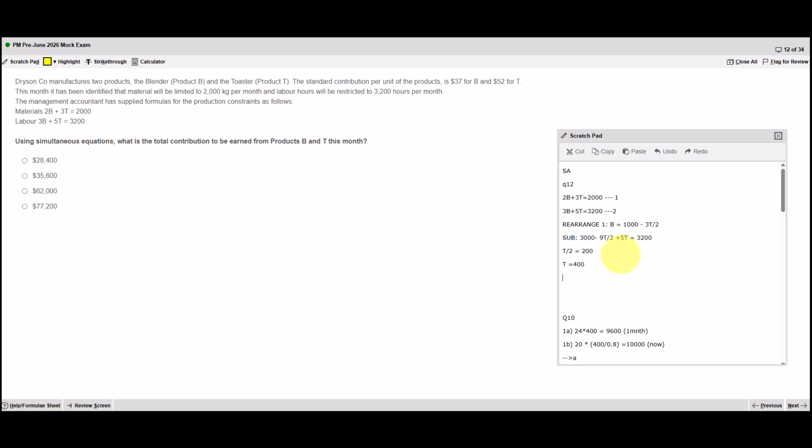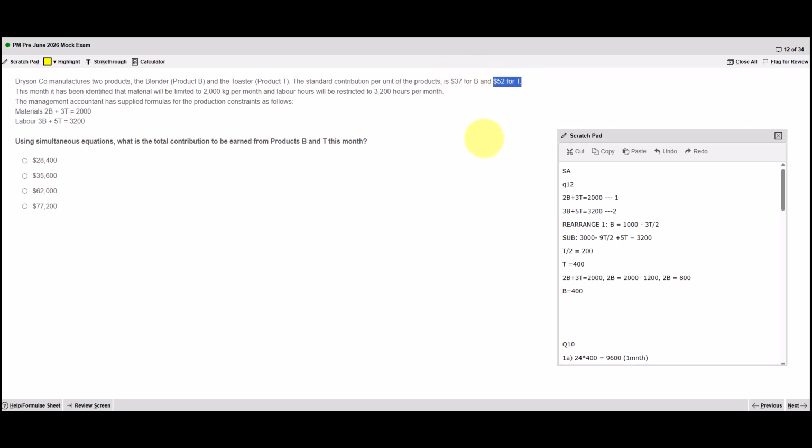Now I need to find the number of B's. If T is 400, I'm going to substitute into this, so I end up with 2B equals 2000 minus, and it's 3T, so that's 1200. So 2B is 800, therefore B equals 400. And to find the contribution, I need to multiply this by the number of units of B, which is 400.